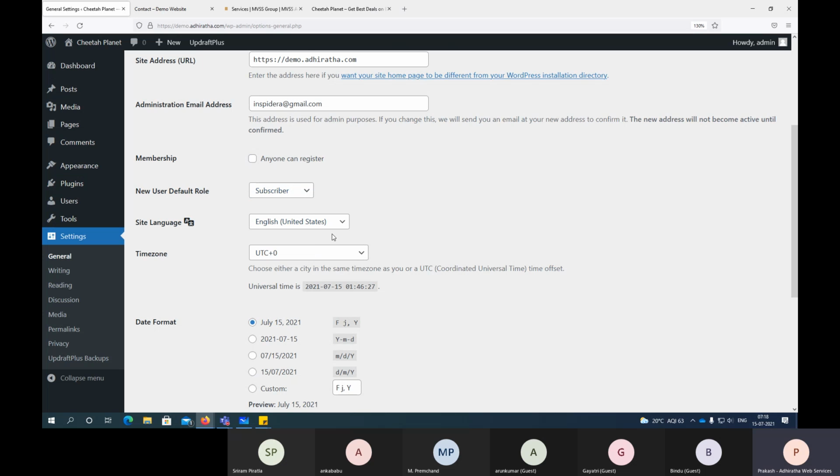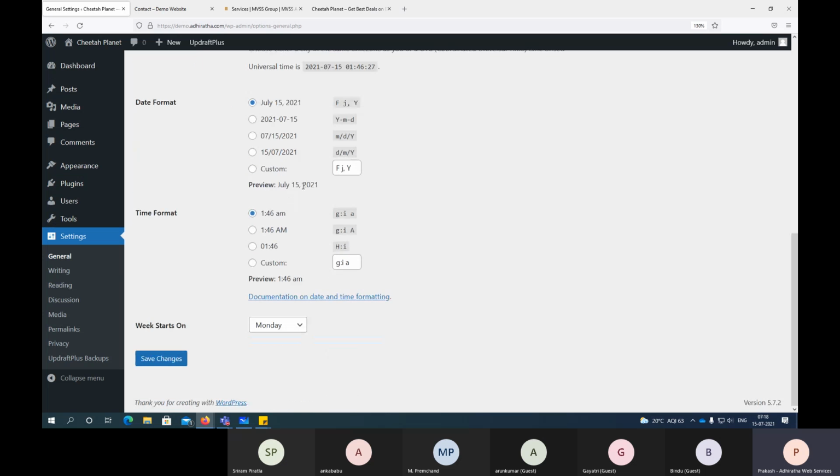Then site language, right? All this. Then yesterday, I think Sriram pointed out, when I added a blog or something, it is showing a different time zone, right? This is where it can be changed, but it is in UTC. Okay, let us keep the universal time zone that way only. Then date format, how you want it, time format. These things we can do here. So once you're done, save changes.